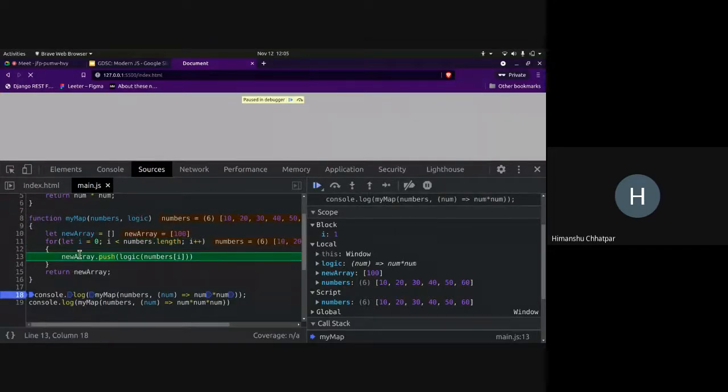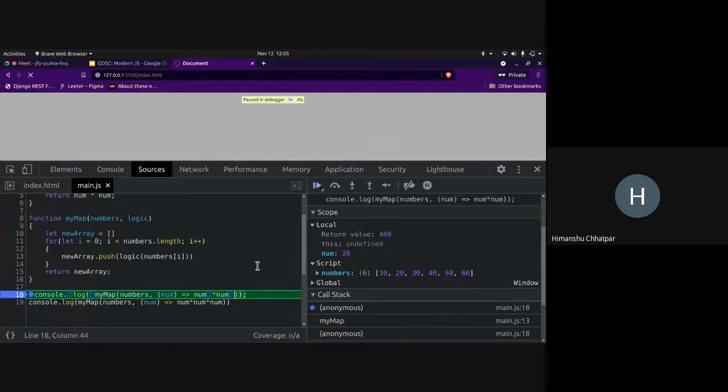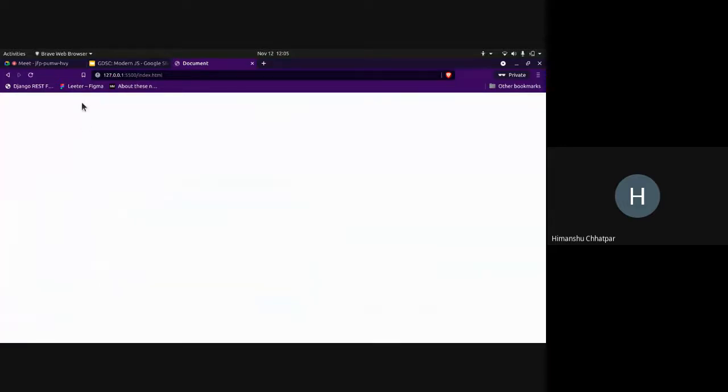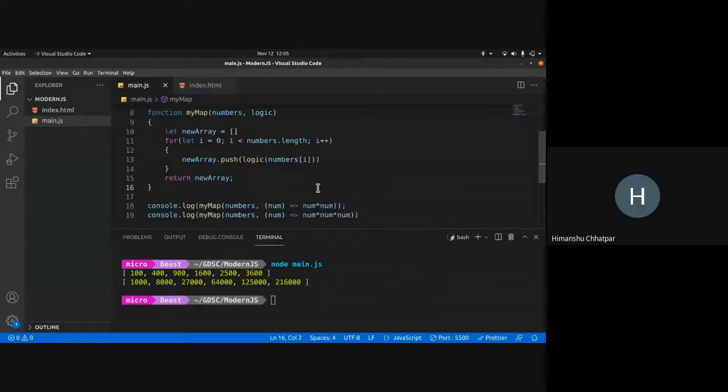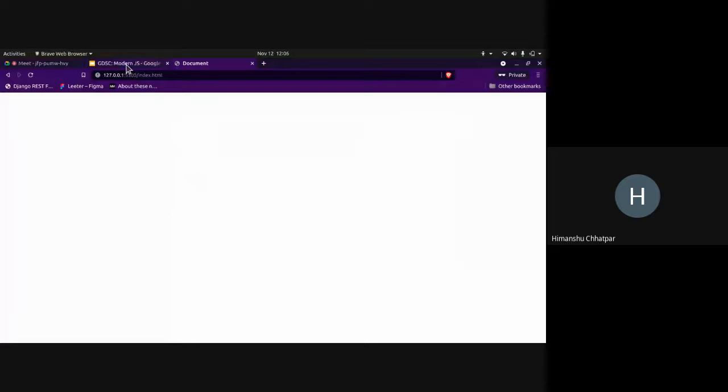And in the new array, I'm pushing the value of this logic. I'm calling this function logic. So it goes to the definition, executes this logic, and whatever value it returns is getting pushed. So you can see now it has 400. So this is how our code is working. So for cube also it will be similar. So is there any doubt in this? Any questions you want to ask?